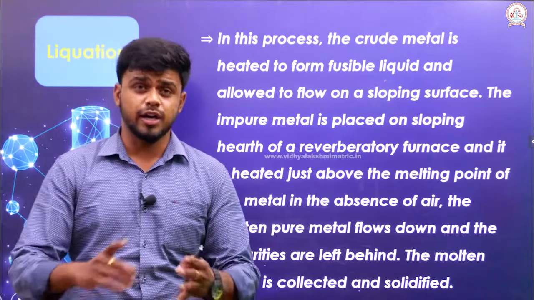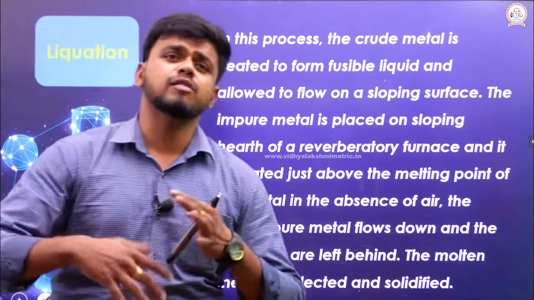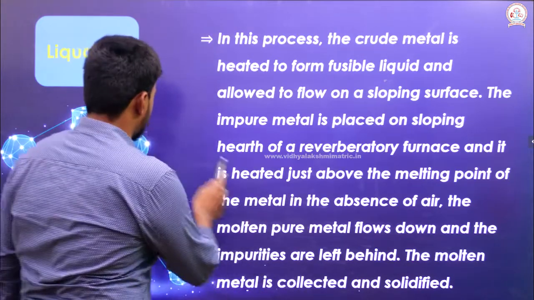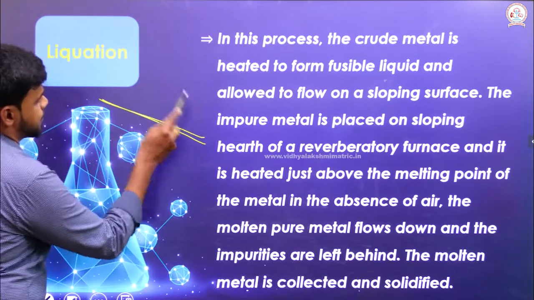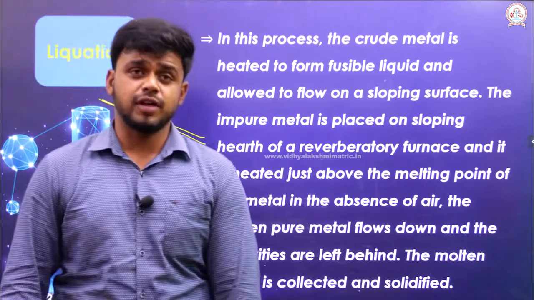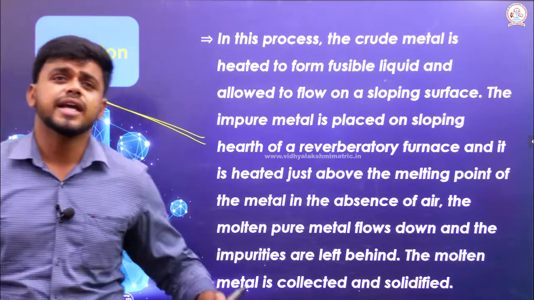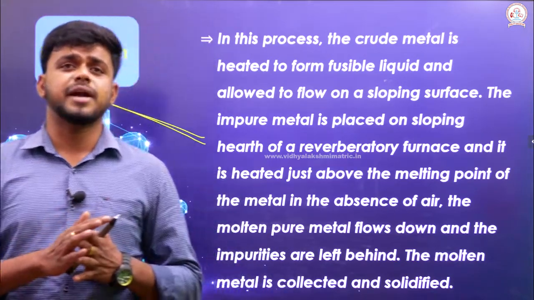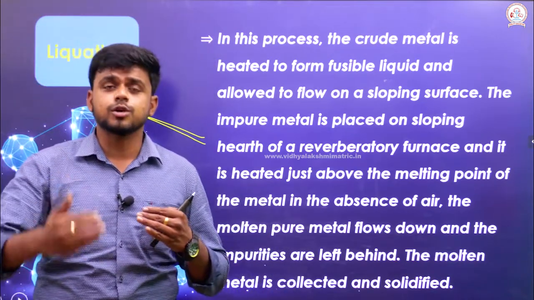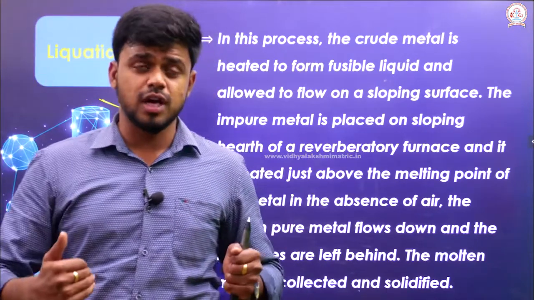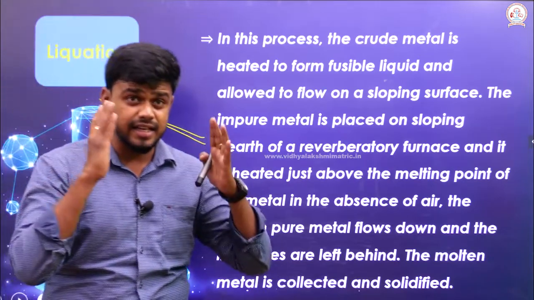What they are taking, I already told you: the impure form of a metal will be taken in the form of a liquid, and it will be allowed to flow on a sloping surface. As it has been fed onto a sloping surface and heated in a reverberatory furnace, it is heated just above the melting point of the metal, which means when the temperature goes above the melting point of the metal, pure metal starts to flow down. Impurities stay there itself.